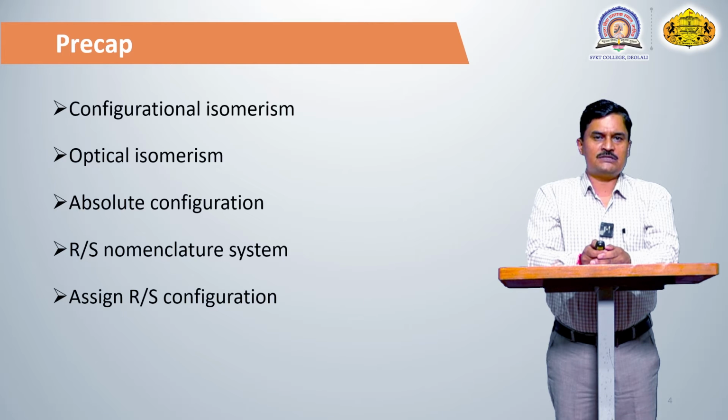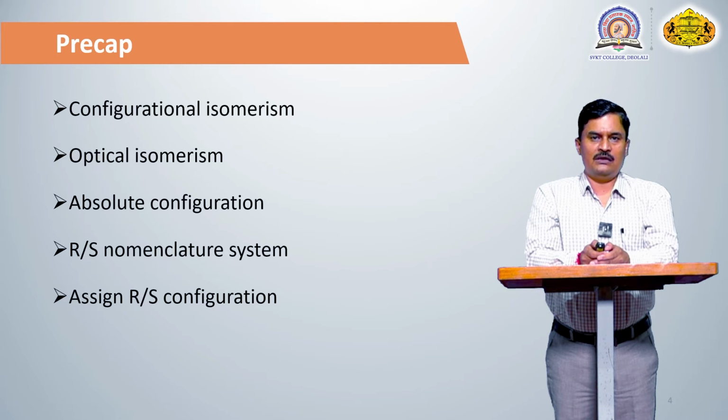Stereochemistry divides into two parts, optical isomers and geometrical isomers. We discussed optical isomers in the previous lecture. What is meant by optical isomers? When plane polarized light passes through a solution and is rotated clockwise or anti-clockwise, that is known as an optically active substance.